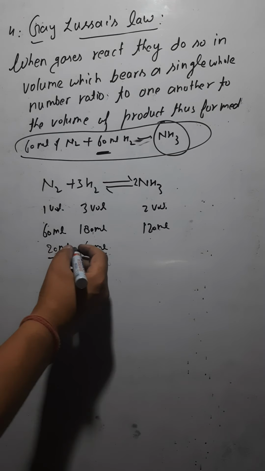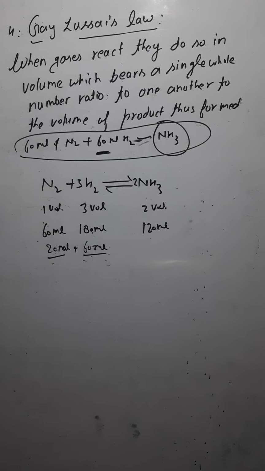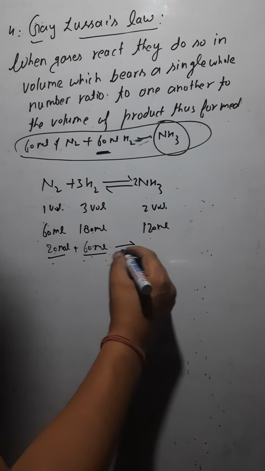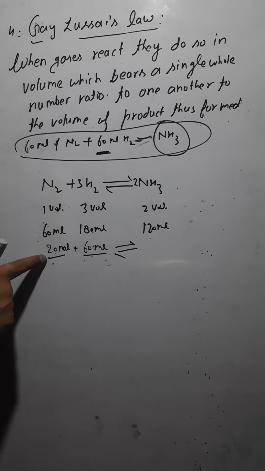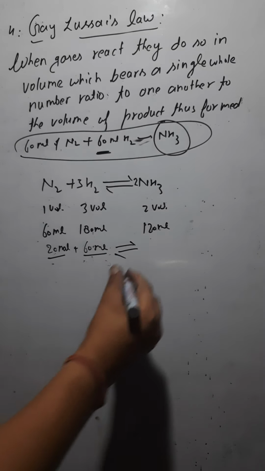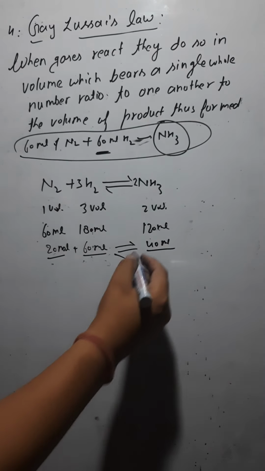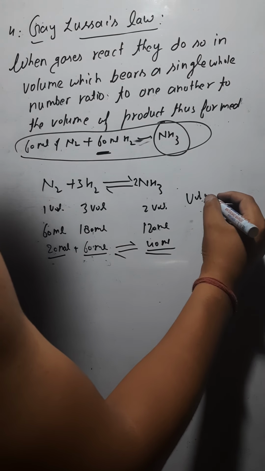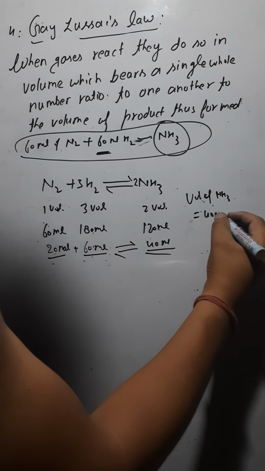So 20 ml of nitrogen would be used, 60 ml of hydrogen you are to take, and for that you are going to get how much ammonia? If 1 volume represents 20 ml now, 2 volume would represent 40 ml. So the volume of NH3, that is ammonia, is 40 ml.